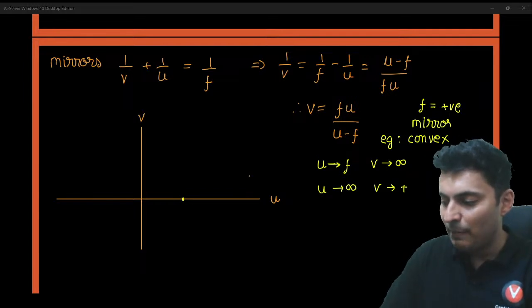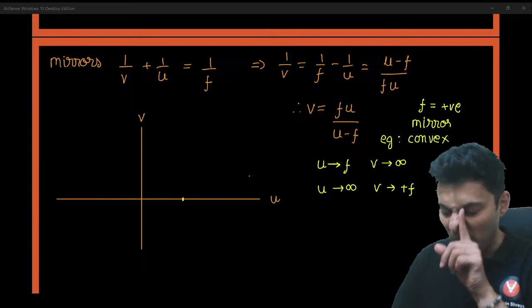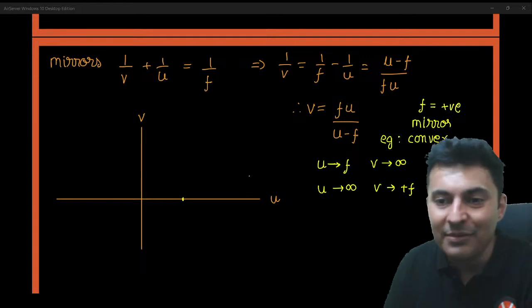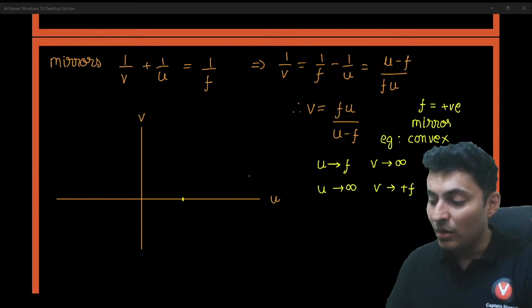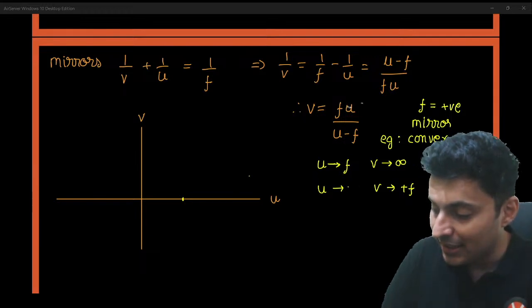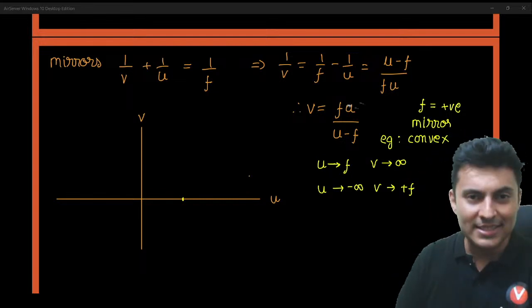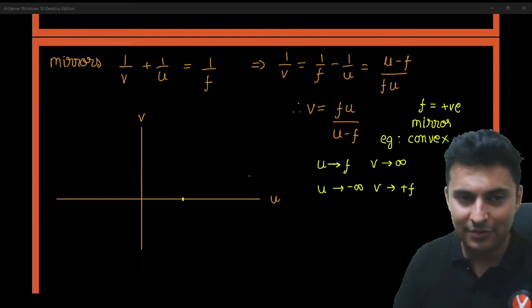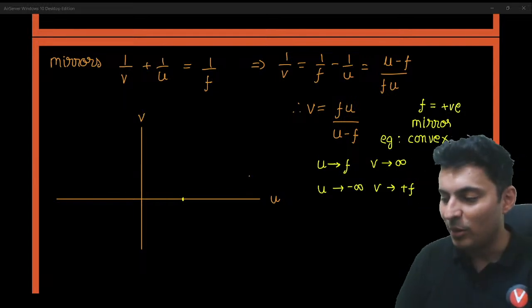The image distance will be plus F. The object is at infinity. Actually, it should be at minus infinity, not plus infinity. Object is at minus infinity, taking into account the sign convention. The image will be formed at F.